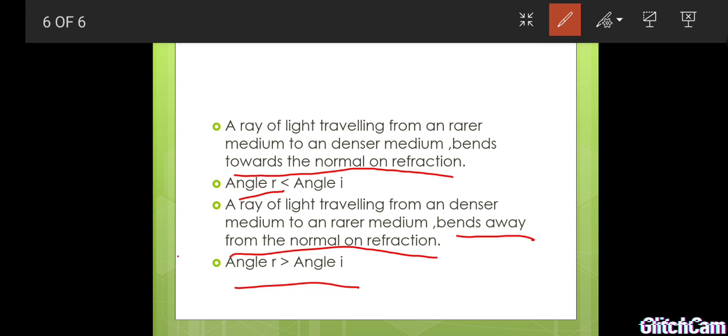So from this we know what a rarer medium is and how the speed of light varies from one medium to another. Okay, up to this we conclude and we will continue in the next class.